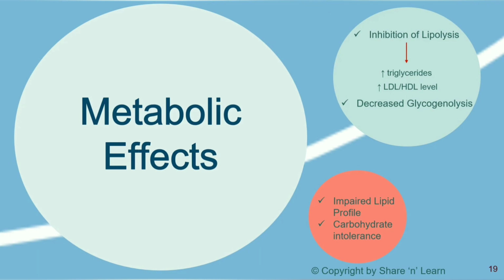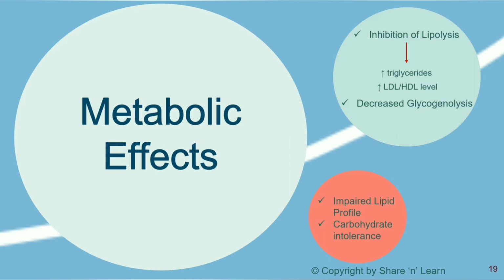Now let us see what metabolic effects they have. Inhibition of beta 3 receptors in the adipose tissue causes blockade of lipolysis, which leads to increased level of triglyceride in the plasma and impaired LDL-HDL levels.